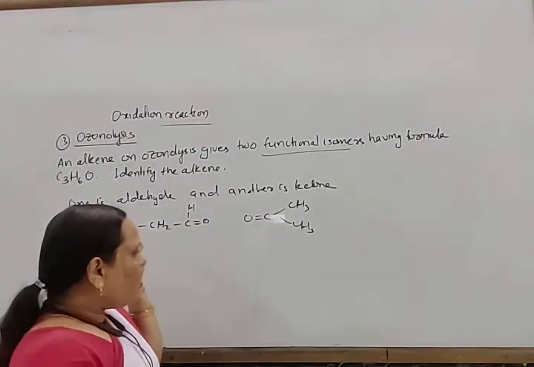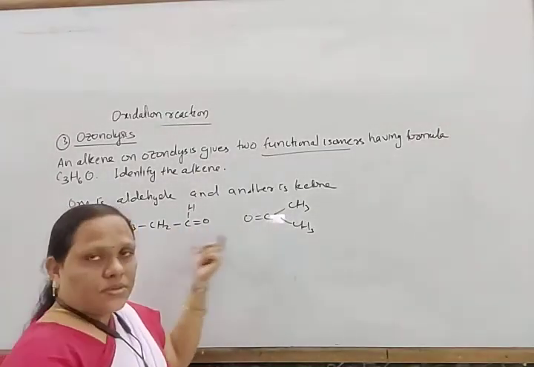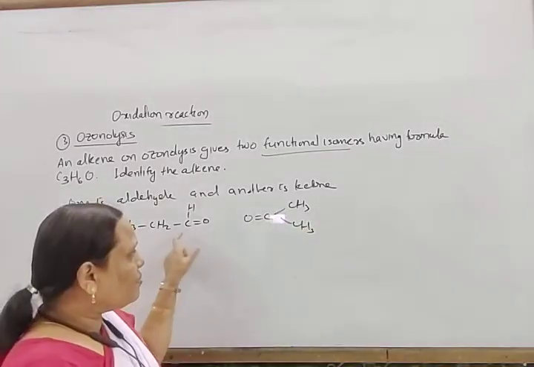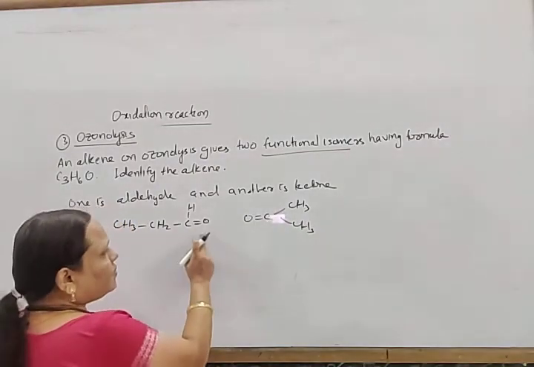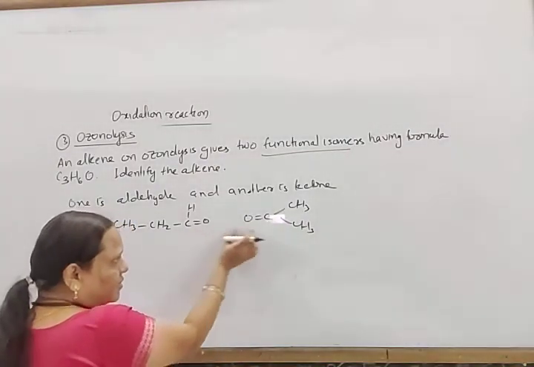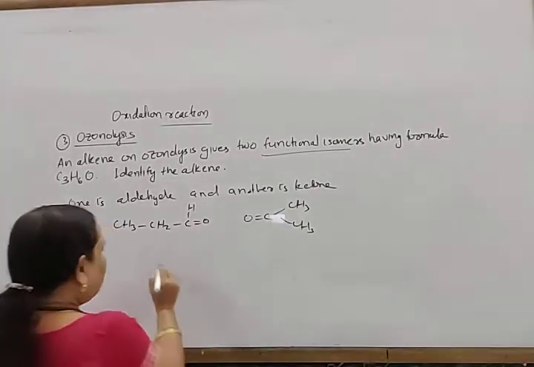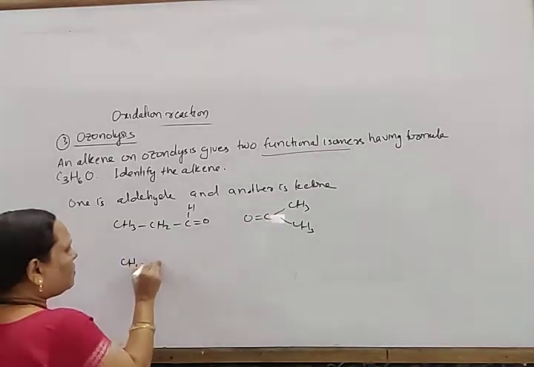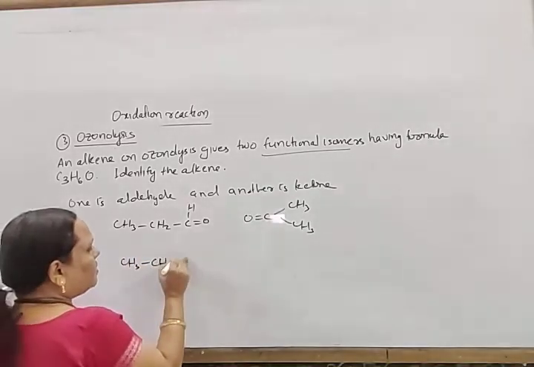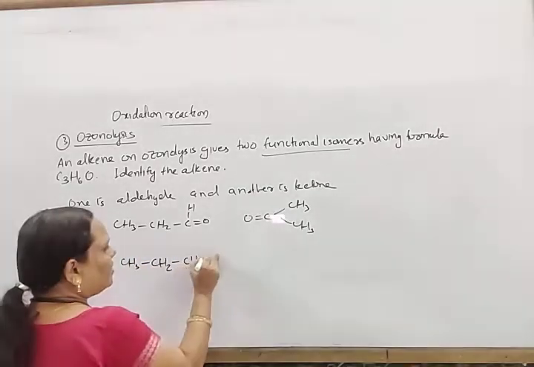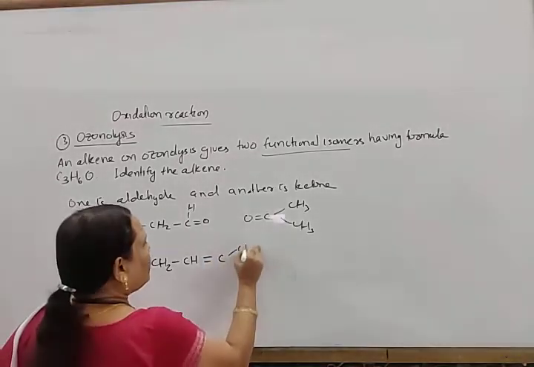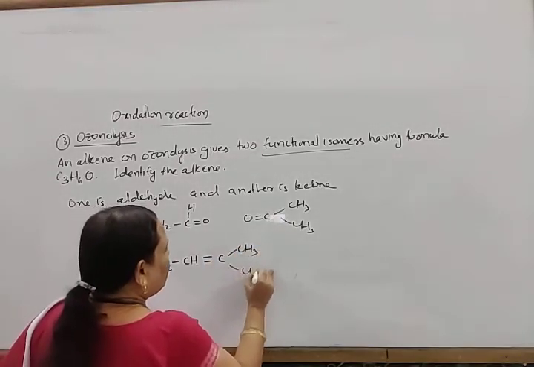So keep these aldehyde and ketone carbonyl groups facing each other. Then remove the oxygen and join these two carbons by a double bond. So CH3, CH2, CH double bond C, CH3.